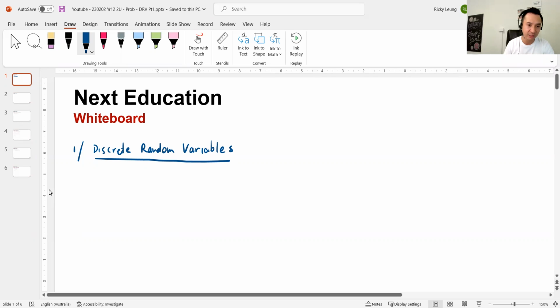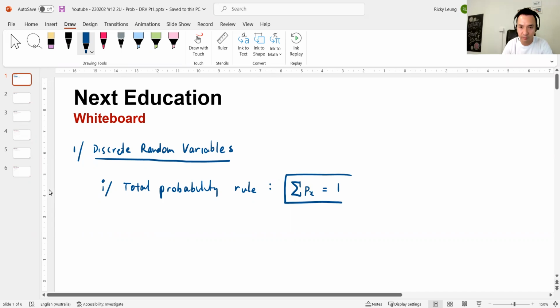So now I just want to put forward 3 points. The first point I call the total probability rule. We know from year 8, 9, 10 probability that the sum of all probabilities equals 1. And in this topic, it's denoted by the sum of all the p(x)'s equals 1. Very straightforward. Just highlight that first point.